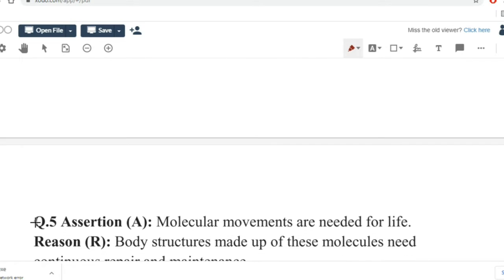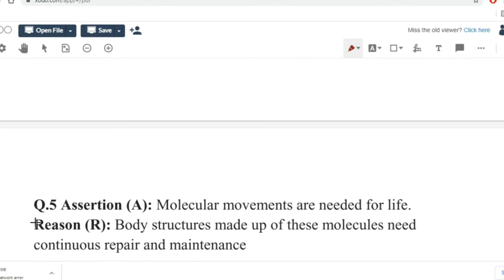Question number 5. Assertion: molecular movements are needed for life. Reason: body structures made up of these molecules need continuous repair and maintenance. We all know that there are a lot of molecular movements happening inside the body.